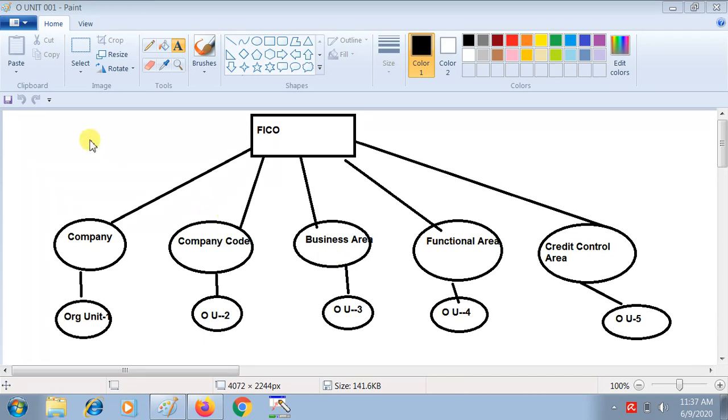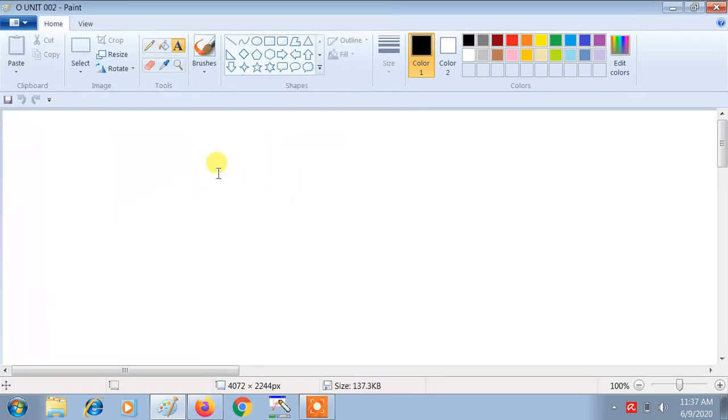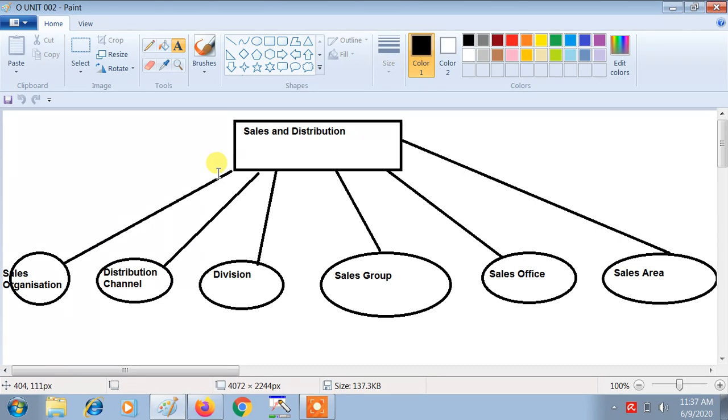So let's go to MM. See, this one is the sales and distribution module, and under this module there are different organizational units.